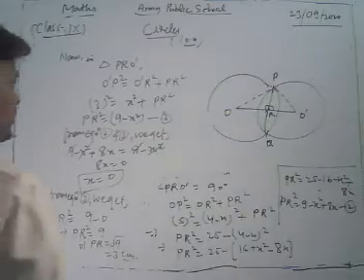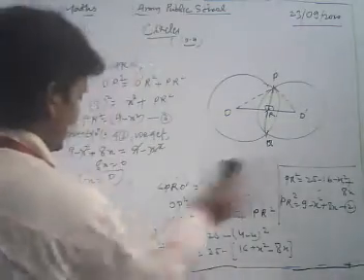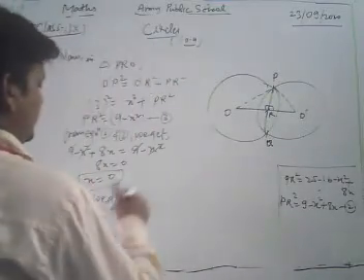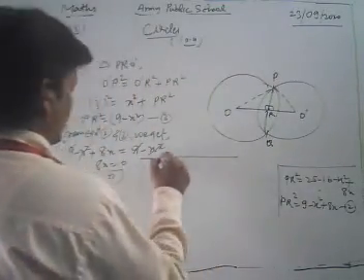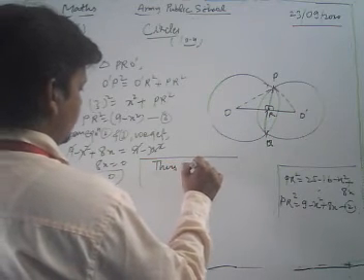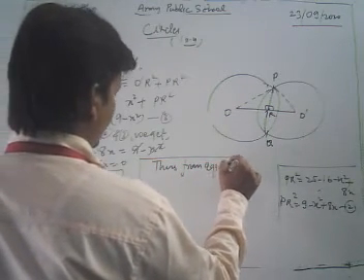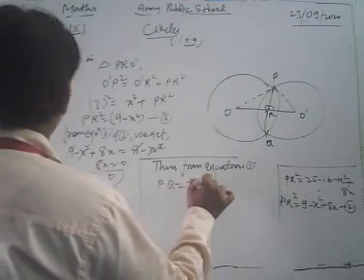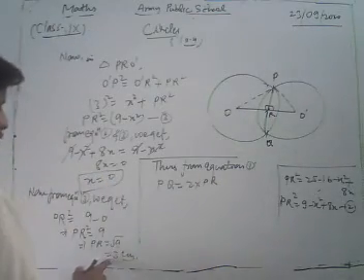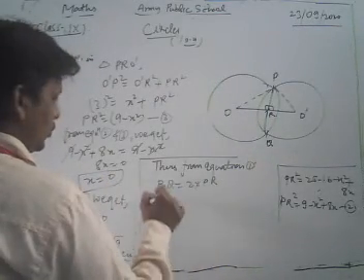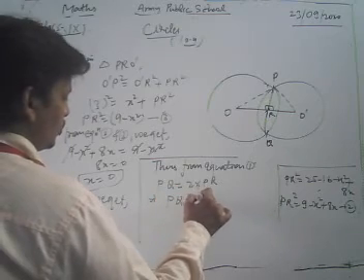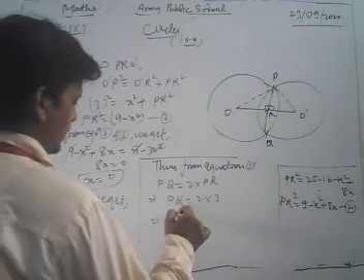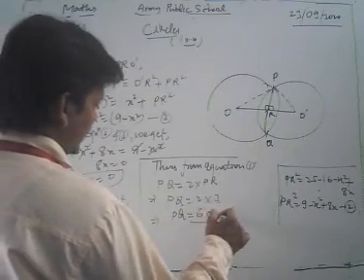Thus from equation 1, PQ is equal to 2 into PR. This is equation 1. Now we put the value of PR in this formula, in this relation. So we get PQ is equal to 2 into 3, that is, PQ is equal to 6 centimeter.